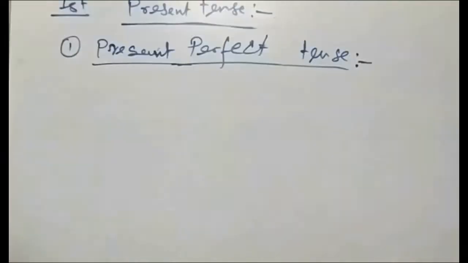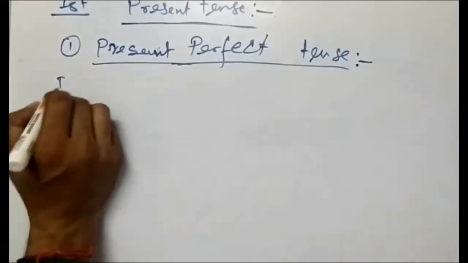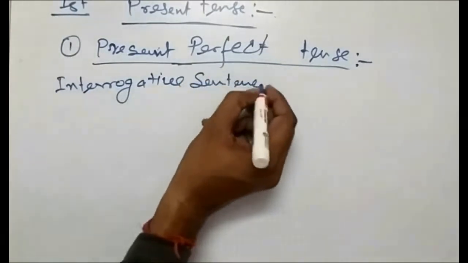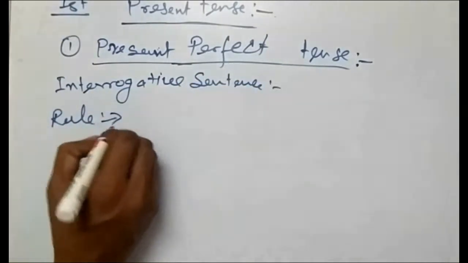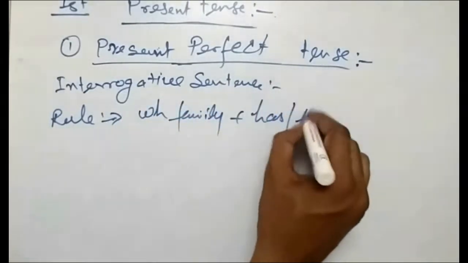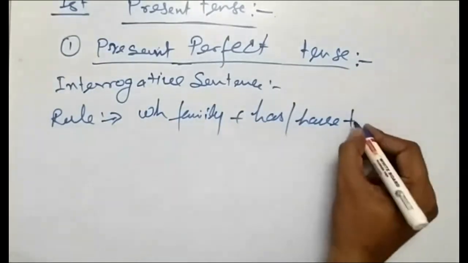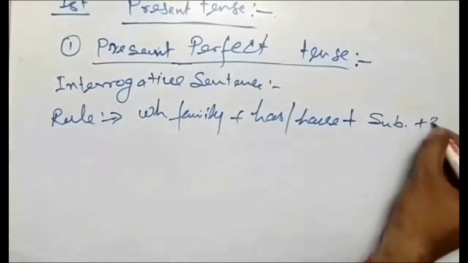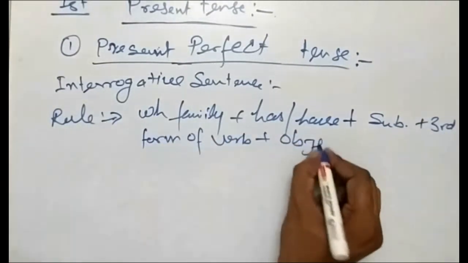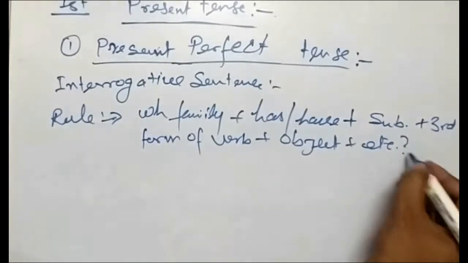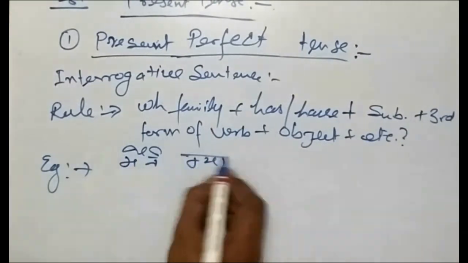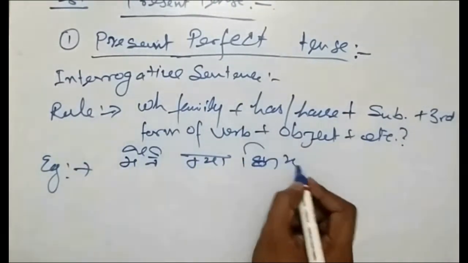Under the present perfect tense, now we'll go to the interrogative sentence. So we'll see the rule. WH family plus has, have plus subject plus third form of verb plus object plus etc., and at the end a question mark will come. So we'll see the example: मैंने क्या किया है.